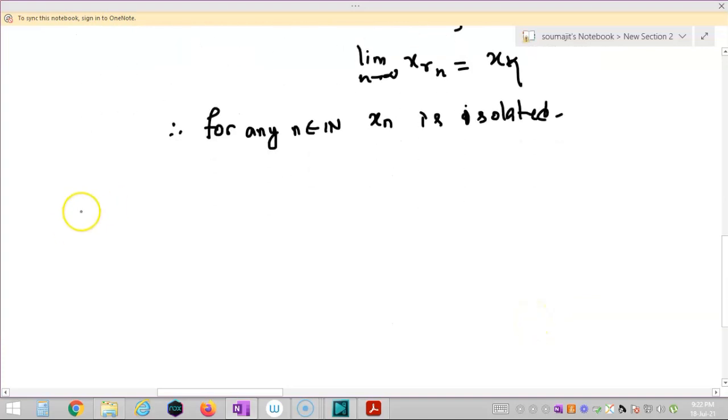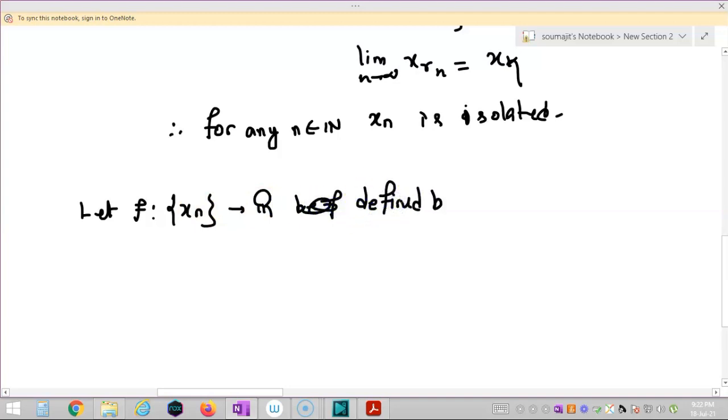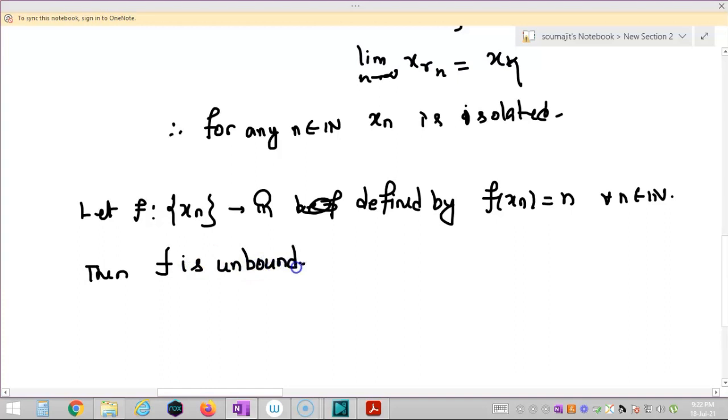Now let us define a map f from {xn} to R defined by f of xn equal to n for all n in the natural numbers. This is an unbounded function. What can I say about the continuity of f?